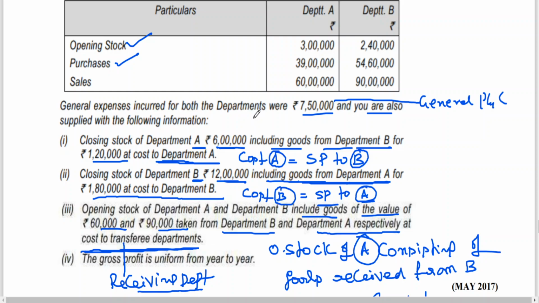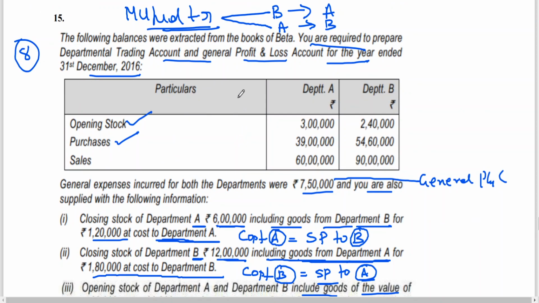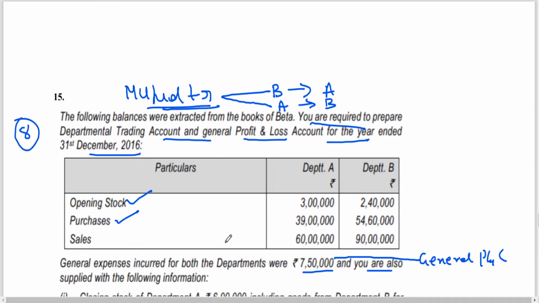I told you, we are having mutual transfers. A is transferring to B, B in turn is transferring to A. When A transfers to B, goods dispatched are a sale.